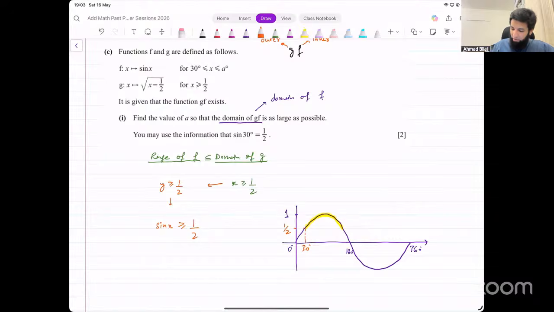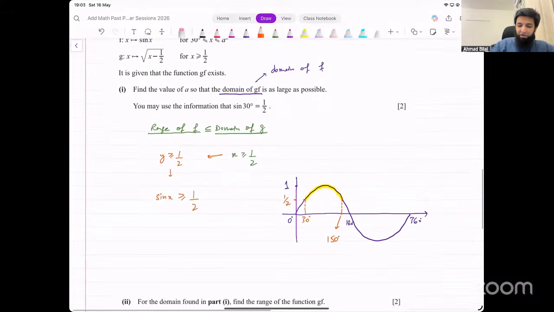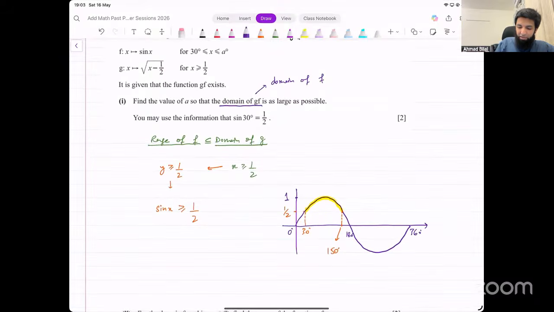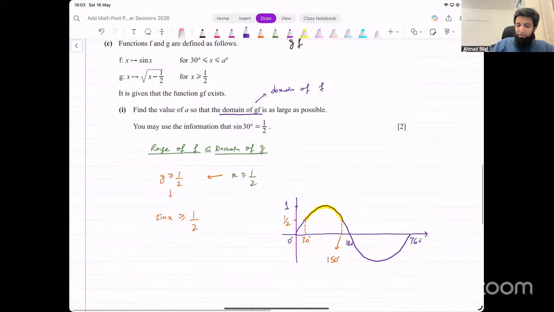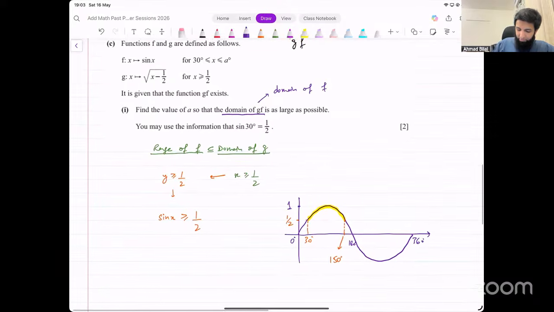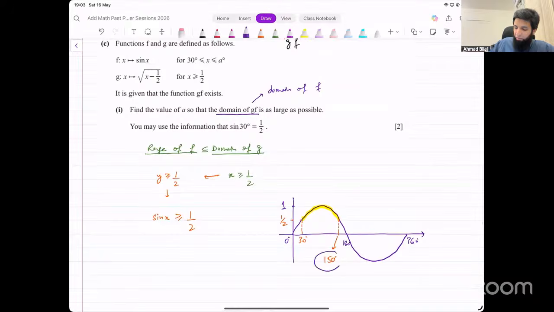What will be the value here? The maximum possible value. This is 30 degrees from the origin. Using the symmetry of the graph, this value here needs to be 150 degrees. Right? 180 minus 30 in the second quadrant. That's 150 degrees. So the value for a that is going to make the domain as large as possible is 150, because then the domain will go up to 150.